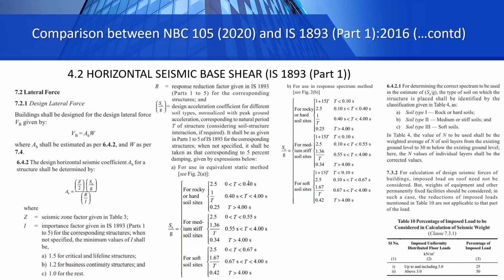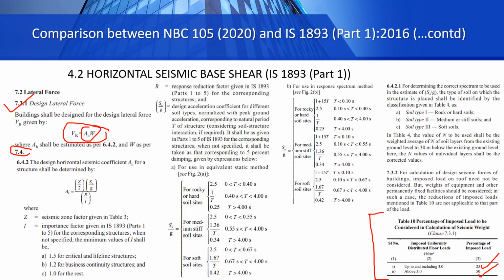For the horizontal seismic base shear calculation according to the Indian code, I'm not going to go through it in detail. I've already discussed it in our previous lectures. It is given in 7.2.1 where the base shear is given as AH into W. W is the seismic load and is calculated as per 7.4. See here in table 10, for live load or imposed load up to and including 3 kilonewton per meter square we take 25%, and above 3, 50%.